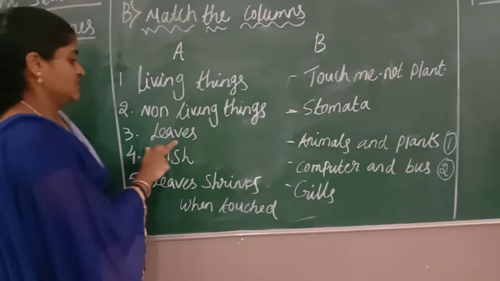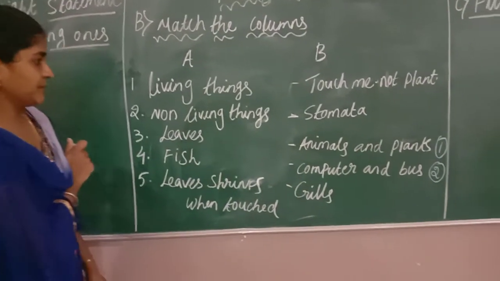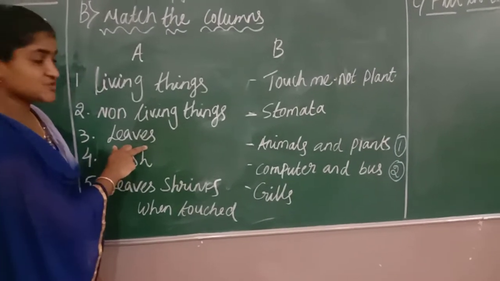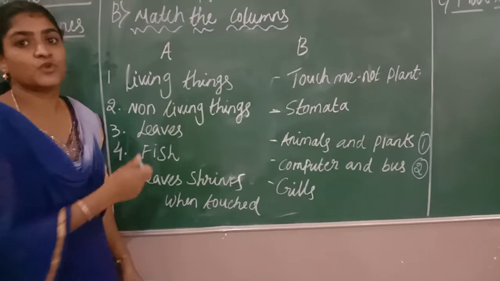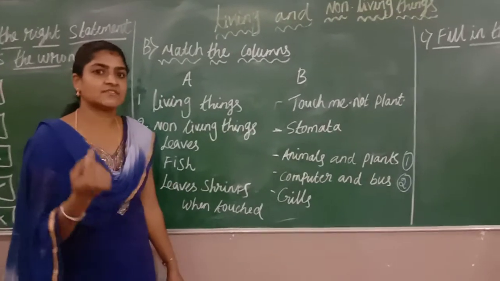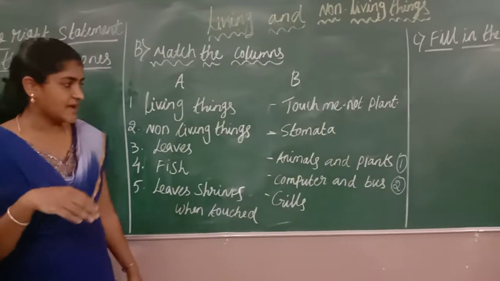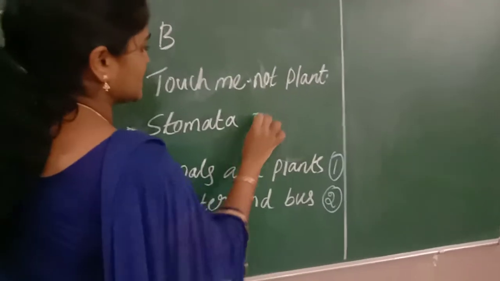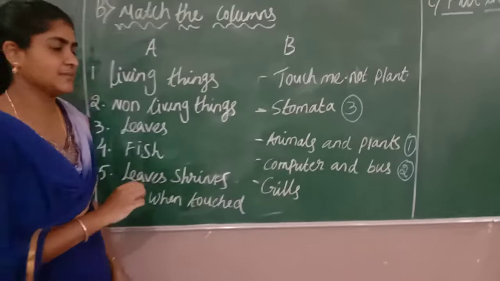Next, leaves. So leaves will match with stomata. In leaves we can find stomata cells. They are involved in the breathing process. With the help of stomata cells, air will pass in and pass out. For the leaves, you have to match stomata. So that is number 3.